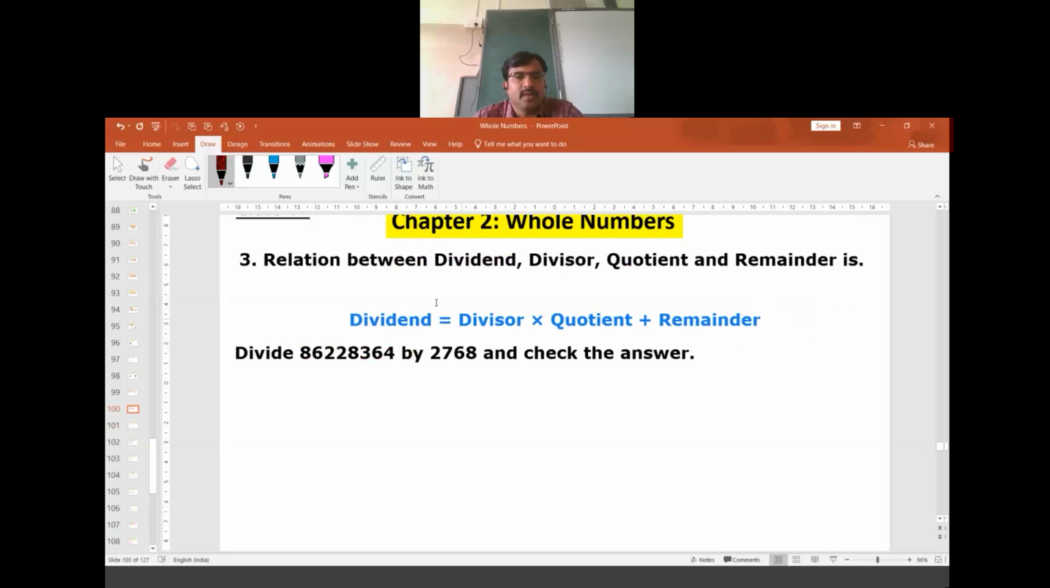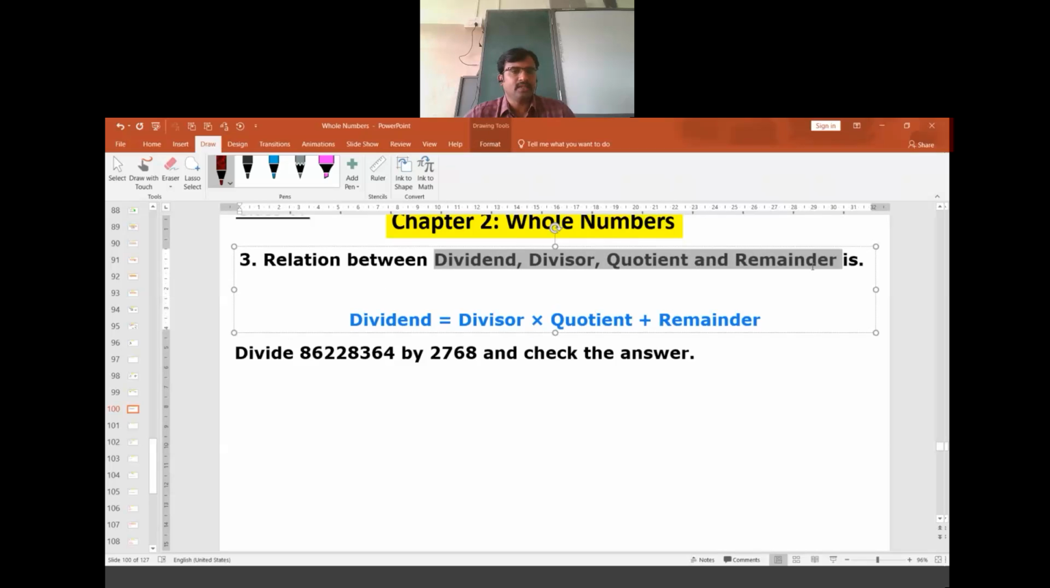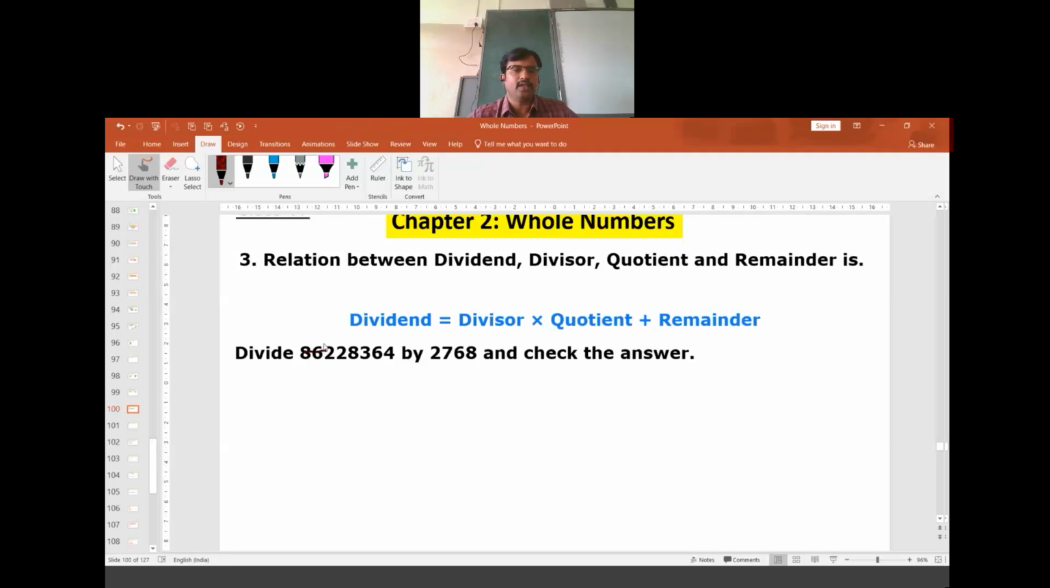You must know this relation, the relationship between dividend, divisor, quotient and remainder. Dividend is divisor into quotient plus remainder. We have to divide this particular number by 2768 and we need to check the answer. To do this, we have to follow actual division.